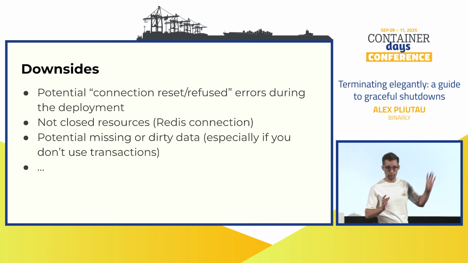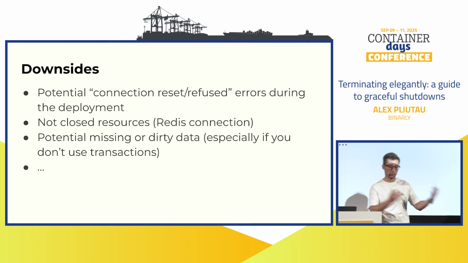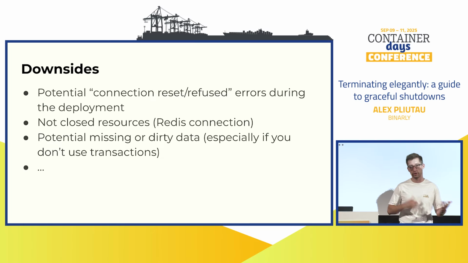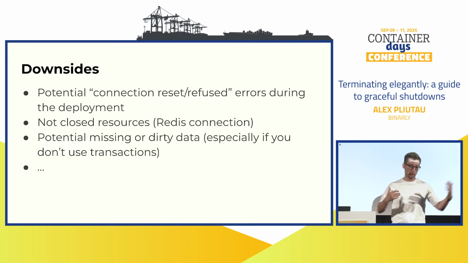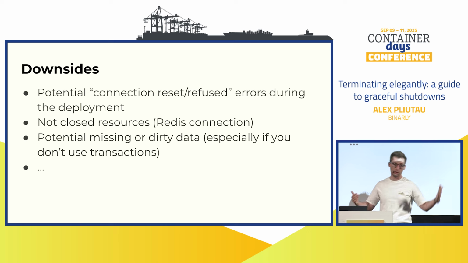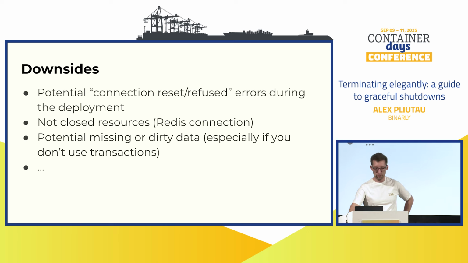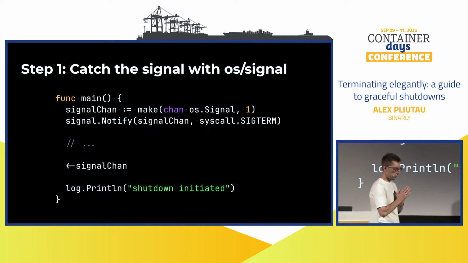Again, Redis example, very easy here, but it could be some partially written data, some trash on your disk, right? Maybe a transaction that you didn't roll back or didn't commit and so forth. And usually applications can become quite big, right? Your endpoint may do multiple things and maybe somewhere in the middle you get shut down, and yeah, try to figure out how to revive this program. So cool, we want to shut down gracefully.